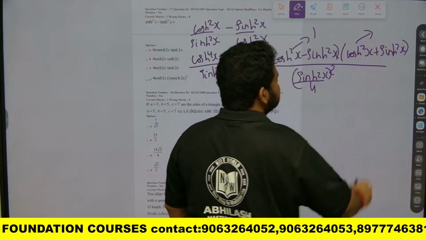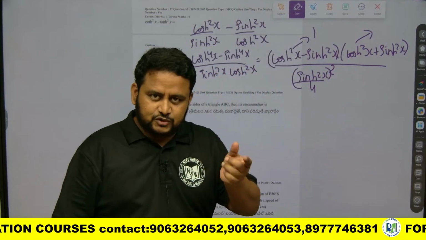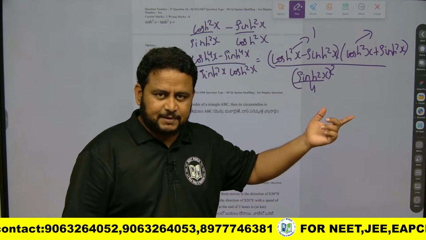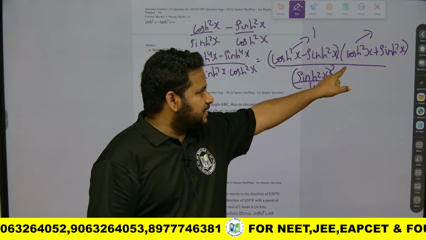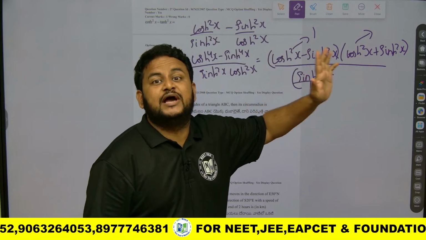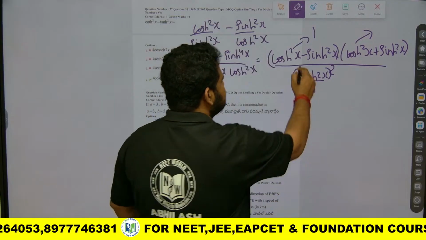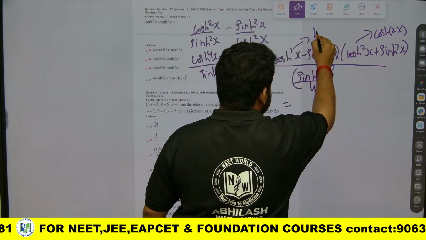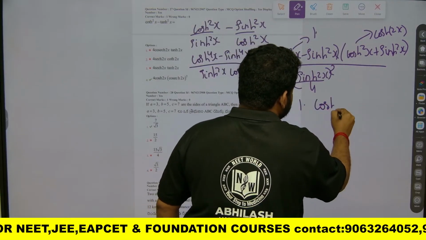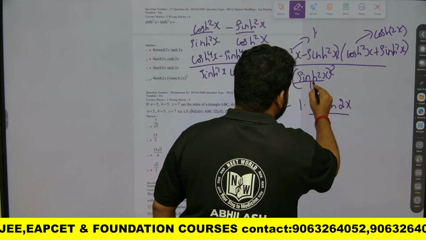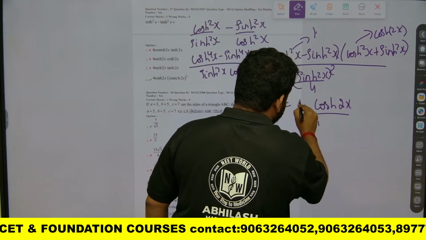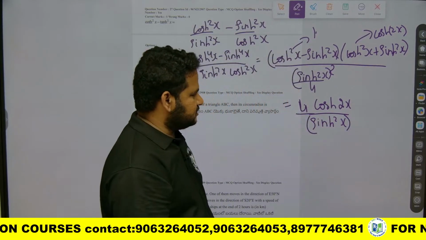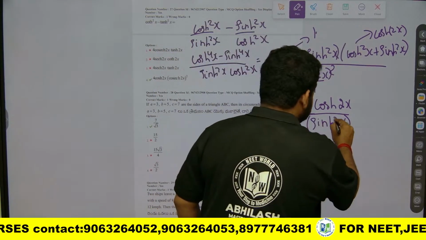And this value, cosh square x plus sinh square x: cos 2 theta is equal to cos square theta minus sin square theta, but in hyperbolic functions, cosh square x plus sinh square x is nothing but equal to cosh 2x. So this will be 1, and this will be cosh 2x. Now this entire function will be 1 into cosh 2x, divided by sinh 2x whole square by 4, so the 4 will come up.